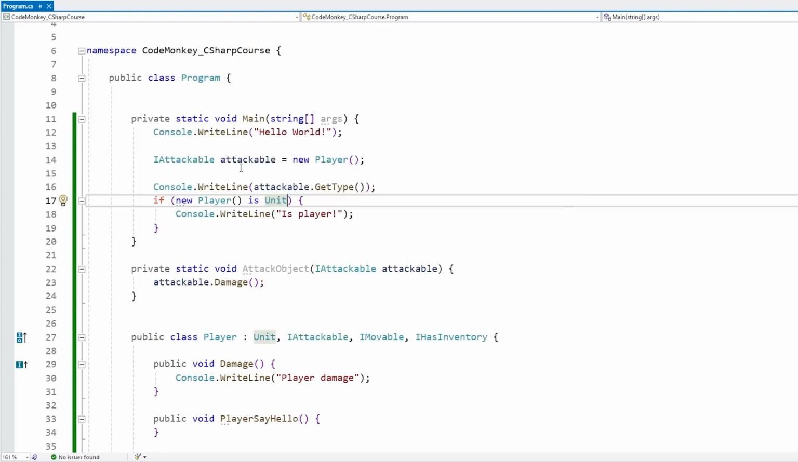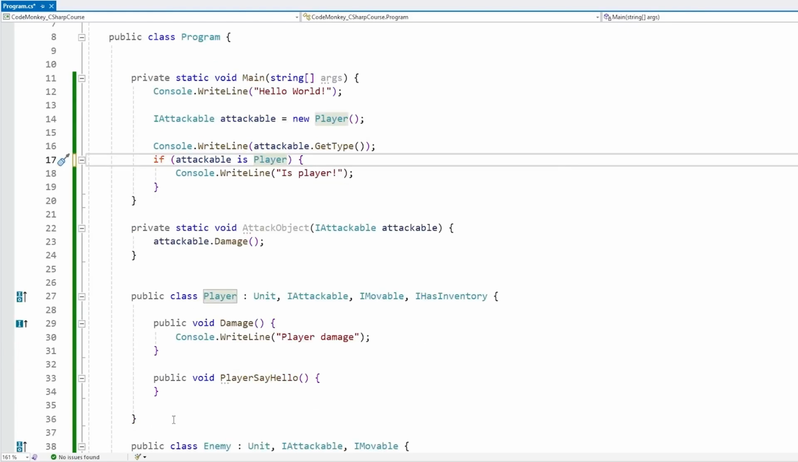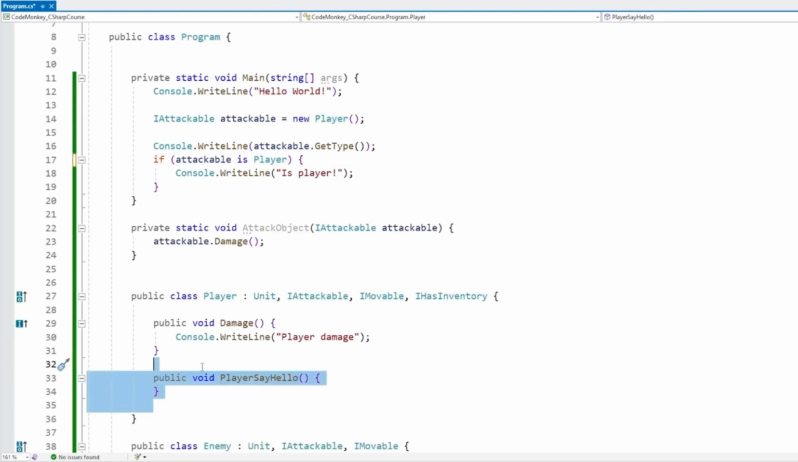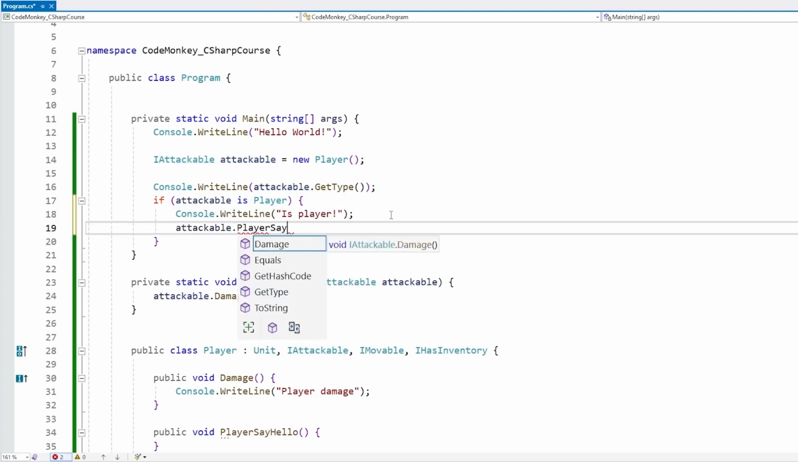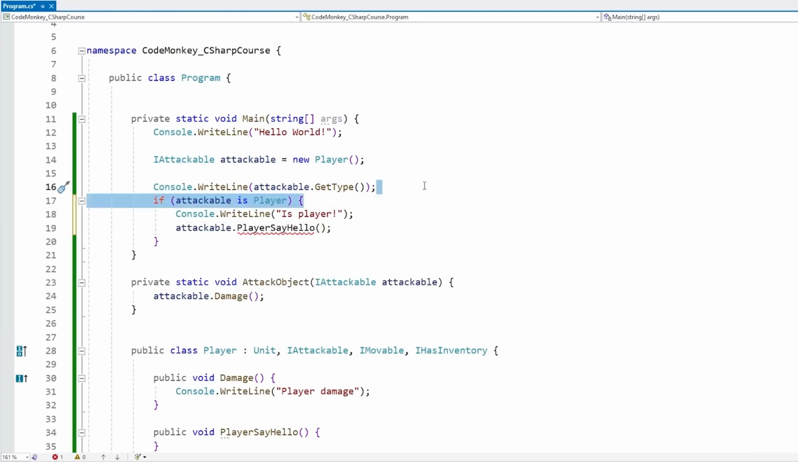So there are various ways to test if a certain object is of a specific type. For example, let's go back to our original demo. So testing if the attackable is a player, and if so, we want to run this specific function on the player class. Right now, even though we have identified that this object is of type player, we still cannot call player.SayHello. Nope, this still does not work. Even though we have verified that it is of this type, we still need to convert it to that type.